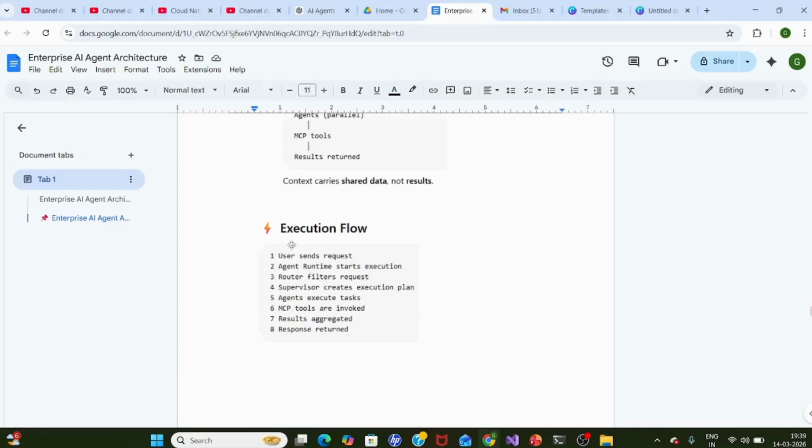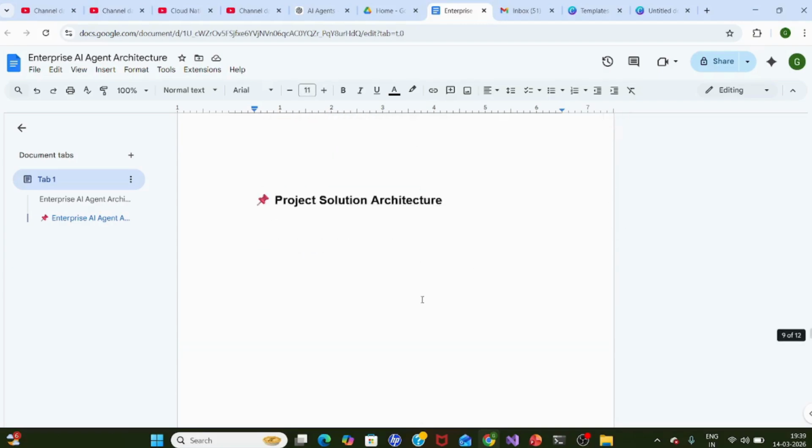So the user sends the request, in plain English right now. Just keep it in your mind. Agent runtime will start the execution. The router will filter the request. The supervisor creates the execution plan. Whatever I have discussed, the same thing is mentioned over there. If you remember these things, the rest of the things are easy.